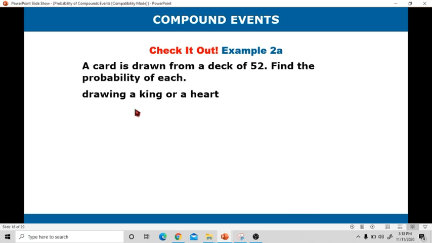Drawing a king and a heart are inclusive events. Why? Because there is a king that is, at the same time, a heart card. So that's why they are inclusive.